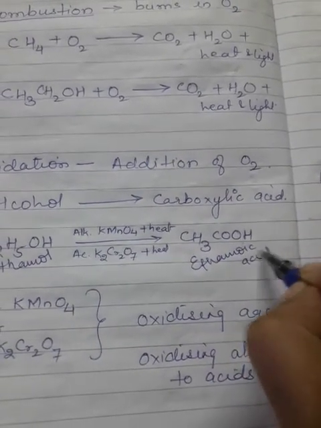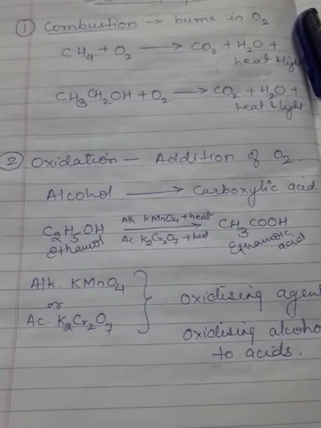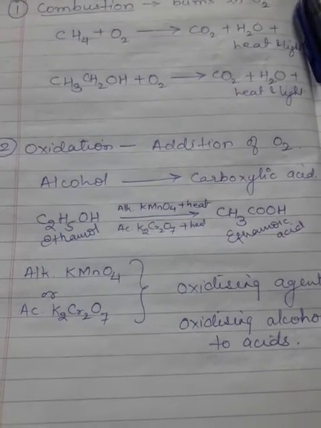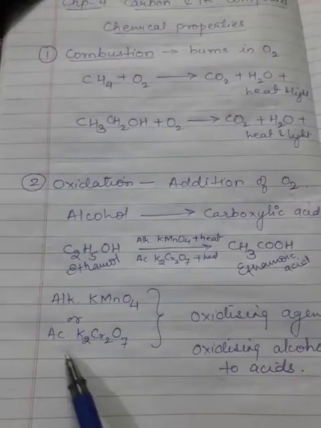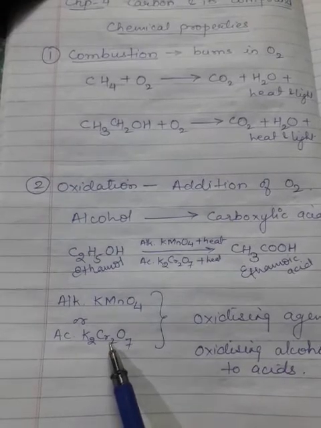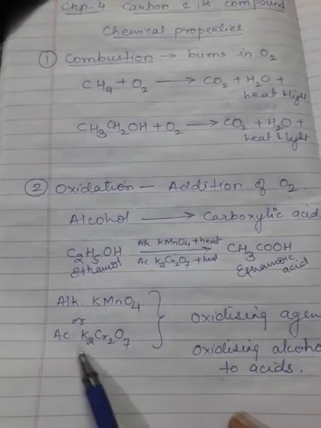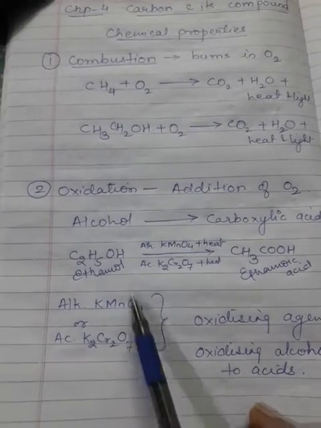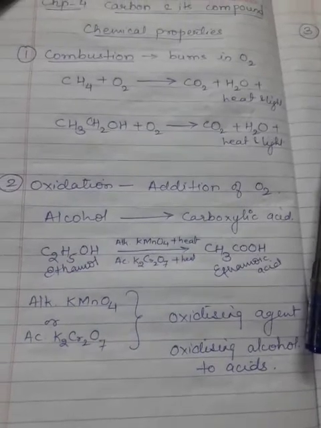So these are the conversion in which you are taking two additional substances, that is alkaline KMnO4 and acidified K2Cr2O7. These two substances, when heated in the presence of ethanol, they will convert it into ethanoic acid.